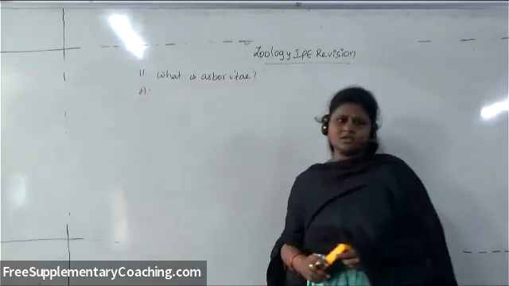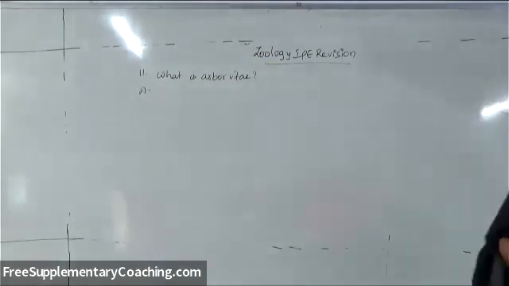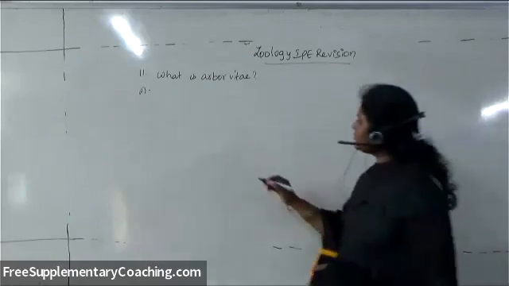So this is the question: what is meant by arbor vitae? You know that in the brain, the gray matter is present in the cortex region, whereas white matter is present in the inner portion. Now arbor vitae is the inner white matter of cerebellum which projects out into a sheath of gray matter.